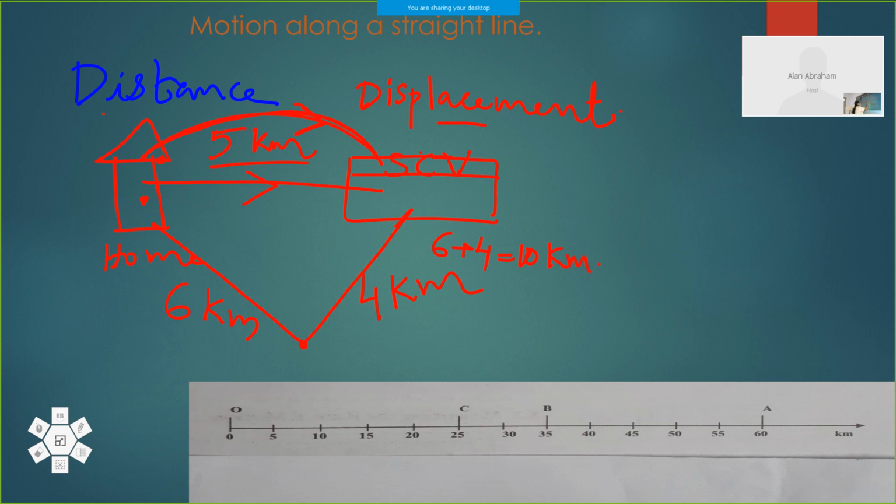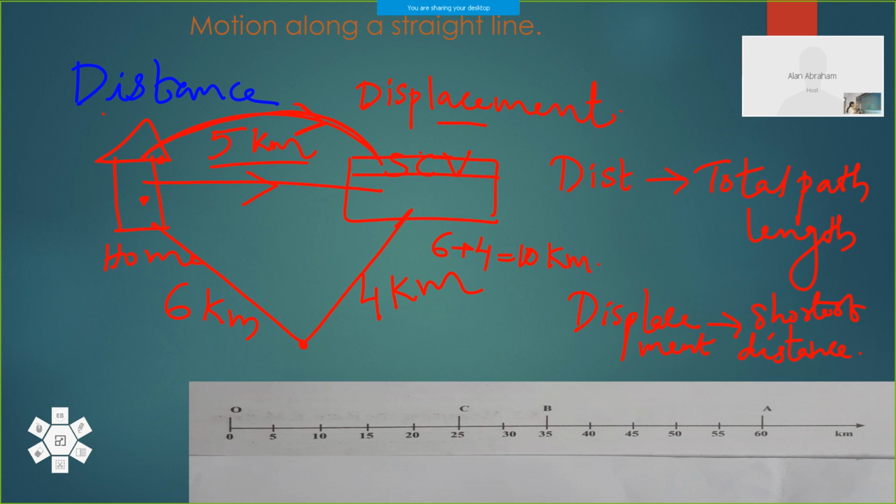So distance is the total path length and displacement is the shortest distance from the starting point.